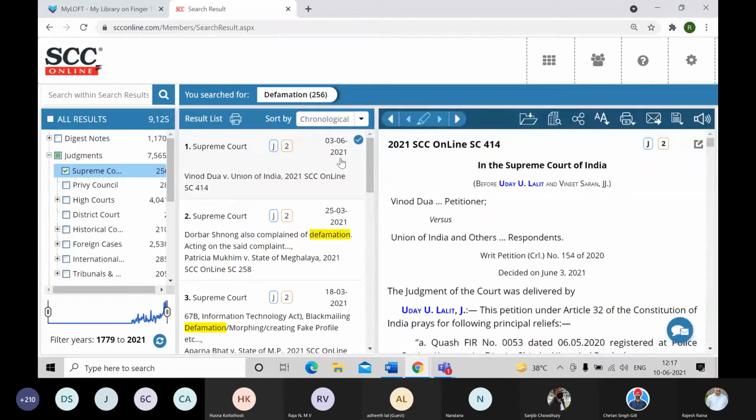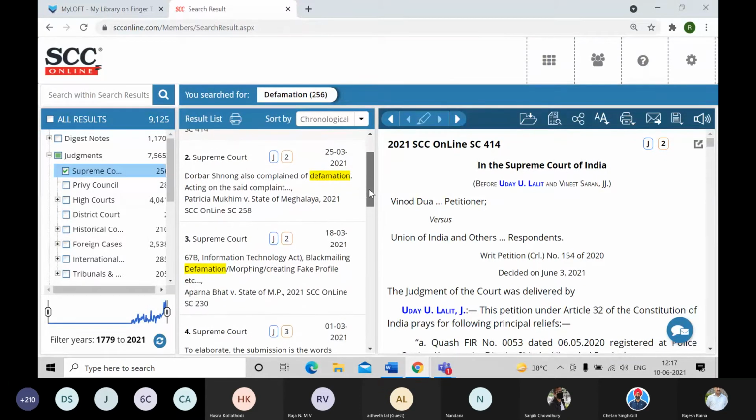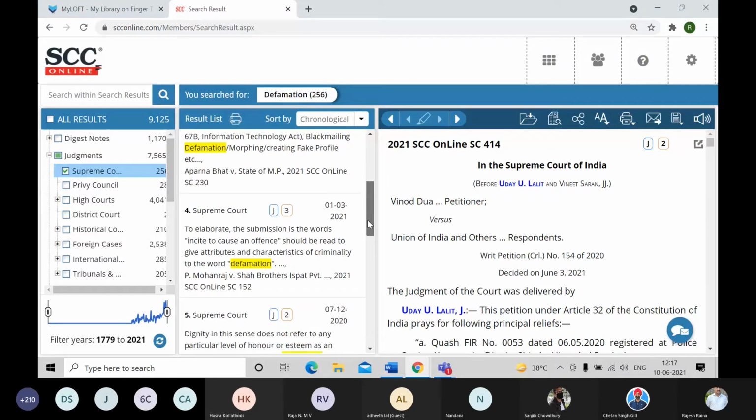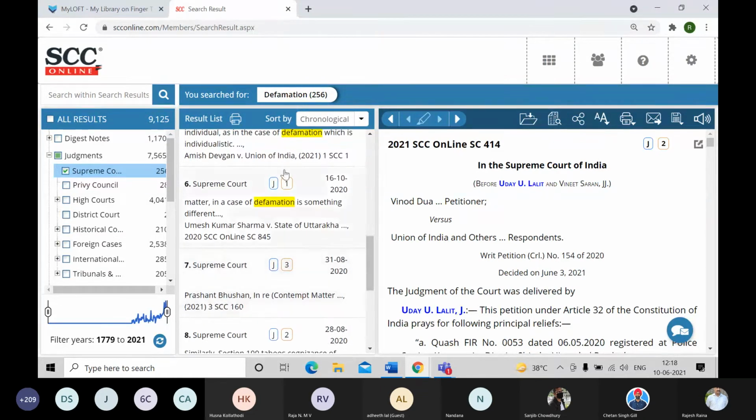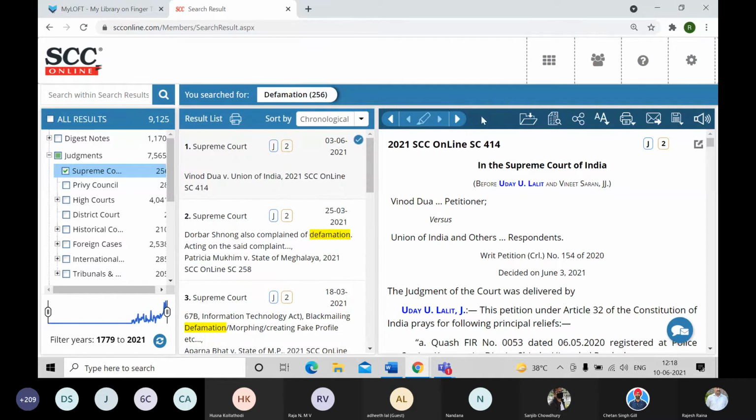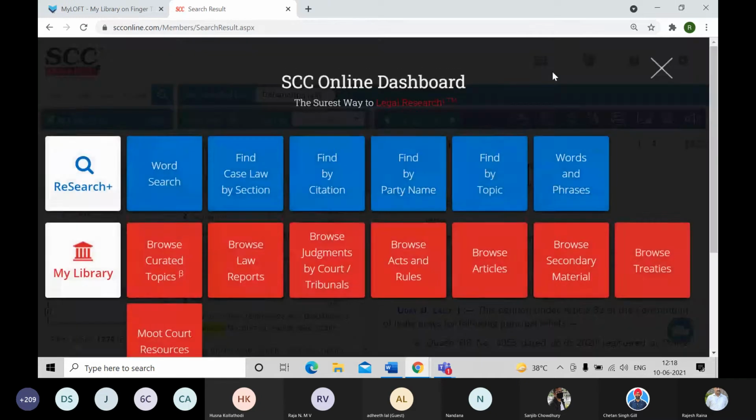So that is the same 3rd of June, but the second one was 31st of August 2020. So here you see March, 25th March, 18th March, 1st March, 7th December, 16th October, and then 31st. So you were missing out on at least 4 or 5 judgments in between. So this is the main bottom line, I should say, when you are searching in SCC. The more you key in, the lesser results you get, and the lesser you key in, you get more results. So we should stick to that.